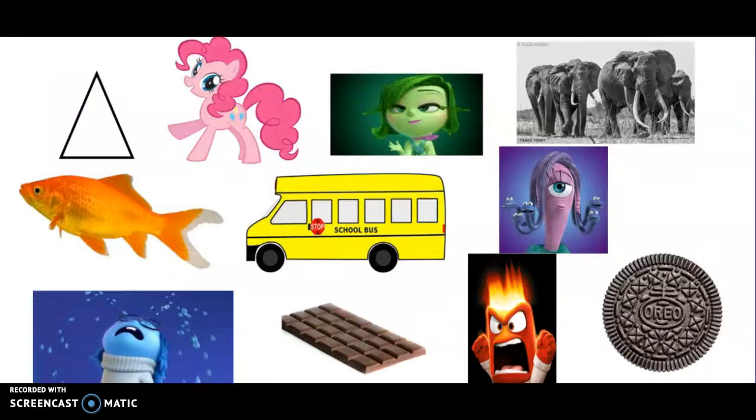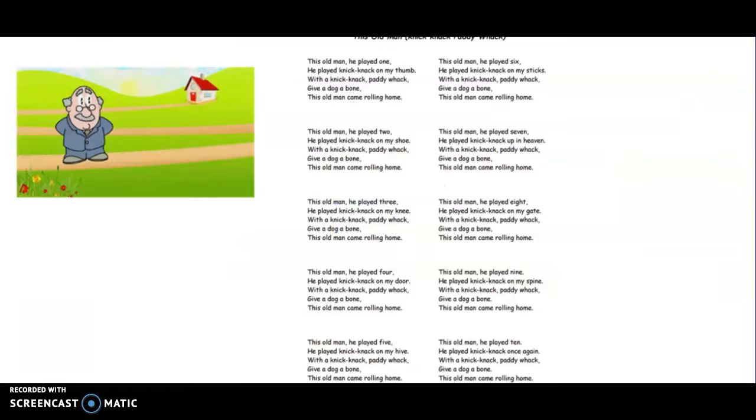All right, let's take a look at some colors. Who can find something that is black? We just talked about that color, didn't we? It's the Oreo. I just had some double stuffed Oreos last night. They are so yummy. How about green? Where's something green? Yes, Disgust. She is green.